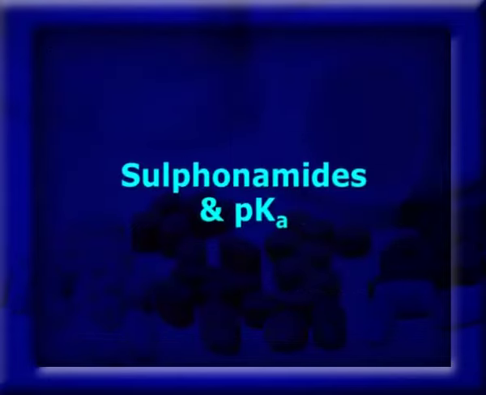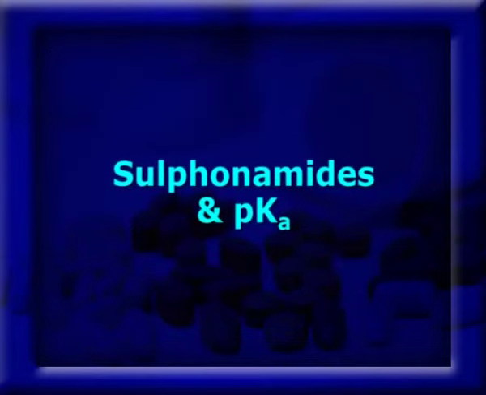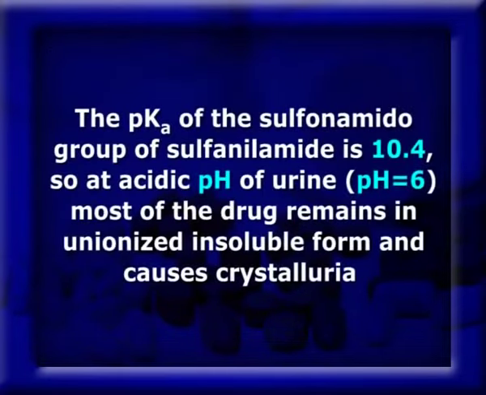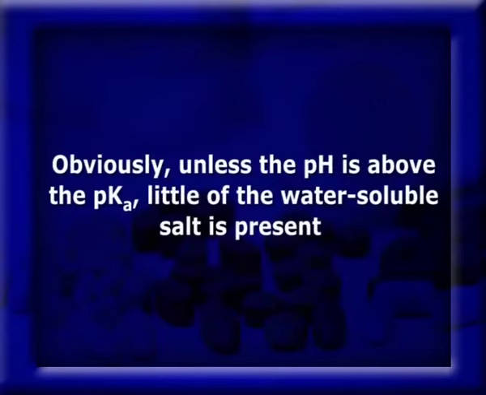Now let us discuss the effect of pKa on sulfonamides. The pKa of the sulfonamide group of sulfanilamide is 10.4. So, at the acidic pH of urine, that is pH 6, most of the drug remains in unionized insoluble form and causes crystalluria. Obviously, unless the pH is above the pKa, little of the water-soluble salt is present.